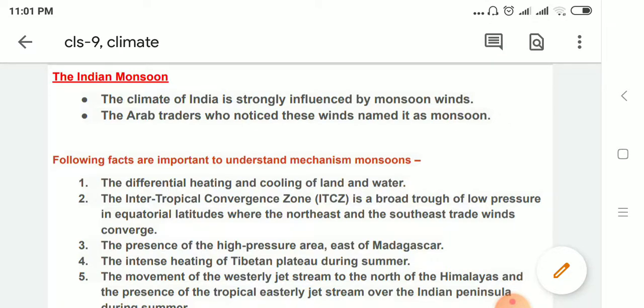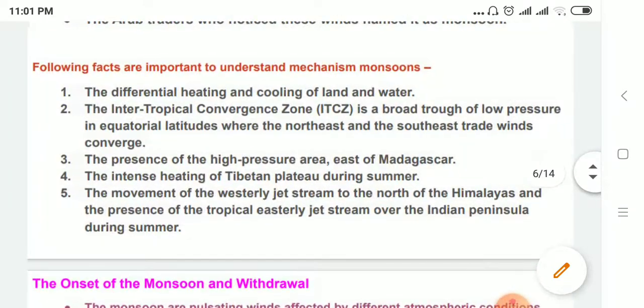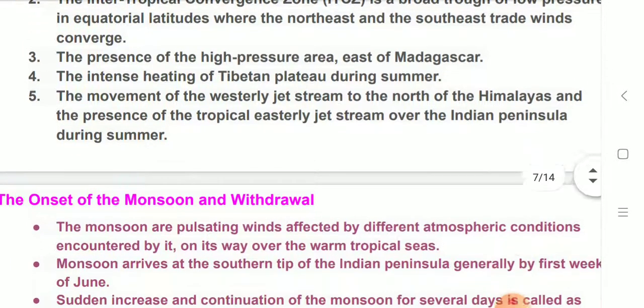The following facts are important to understand the mechanism of monsoons. The differential heating and cooling of land and water. The ITCZ, the Intertropical Convergence Zone, is a broad trough of low pressure in equatorial latitudes where the northeast and the southeast trade winds converge. The presence of a high pressure area east of Madagascar. The intense heating of the Tibetan plateau during summer. The movement of westerly jet streams to the north of the Himalayas, and the presence of tropical easterly jet streams over the Indian peninsula during the summer.